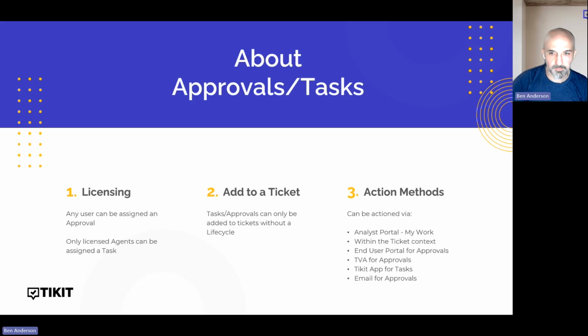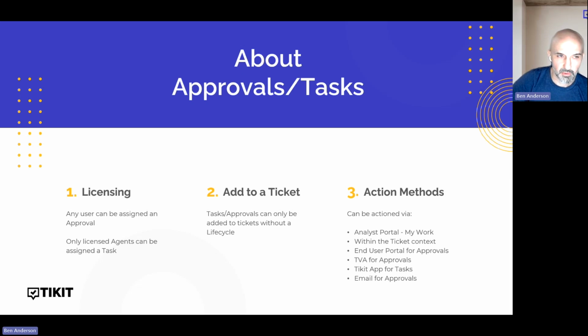And then just a little more on tasks and approvals when it comes to licensing. Important to know that we can send an approval to any end user in the organization without consuming an analyst license. So we know that there's probably lots of users in your org that might need to offer an approval to do something, but they don't necessarily need to be a licensed agent. So we allow you to send an approval to any user. When it comes to tasks, however, they will need to be a licensed analyst. You're really doing work when it comes to tasks, and that would need to actually go to an analyst.